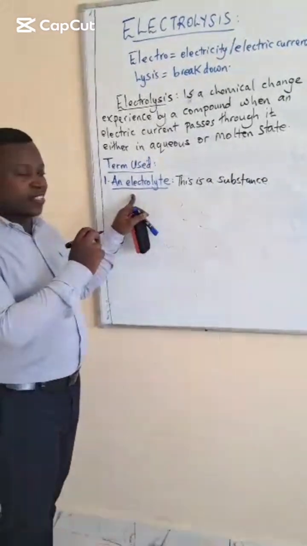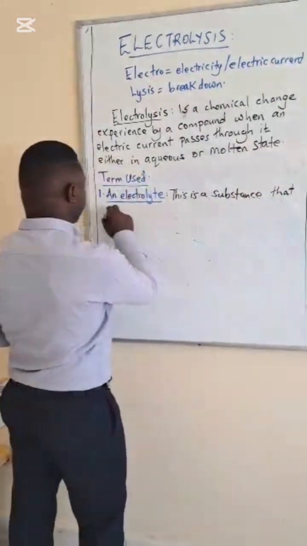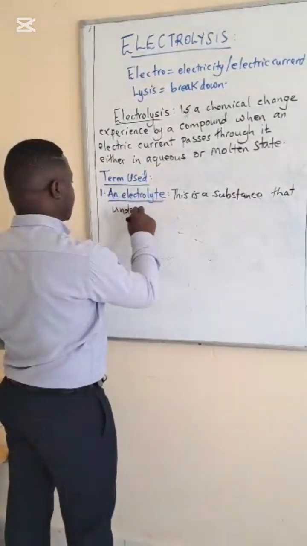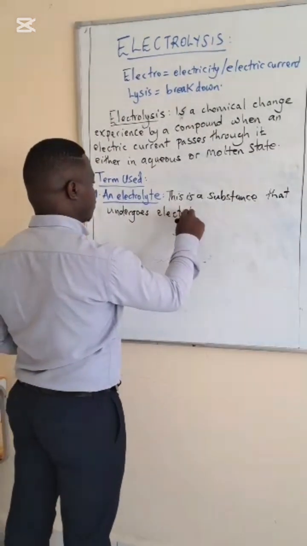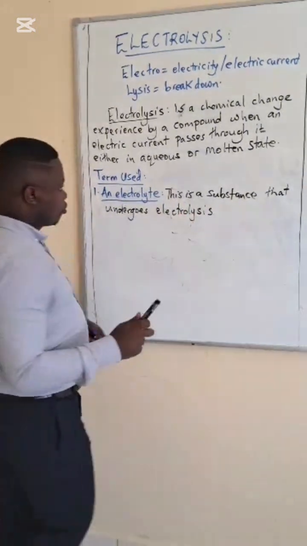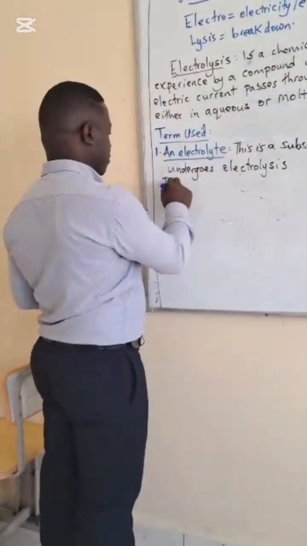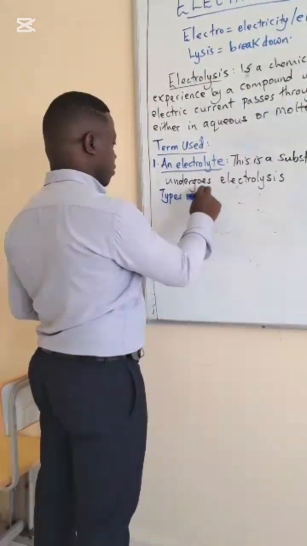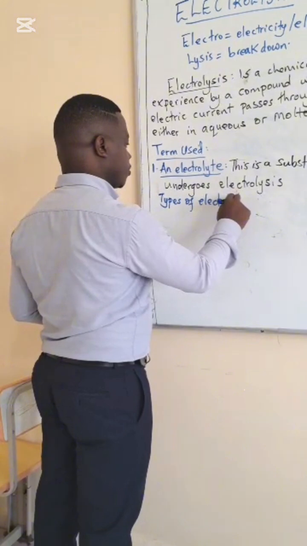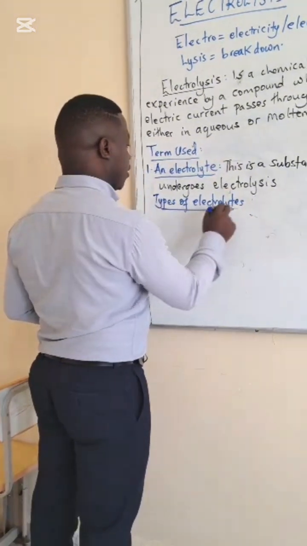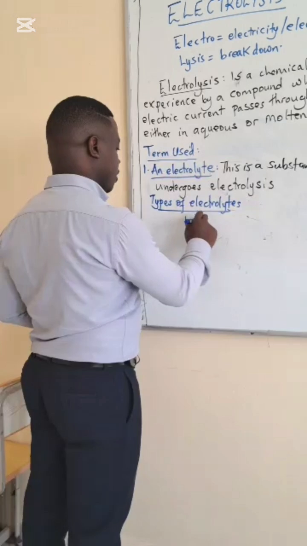An electrolyte is a substance that undergoes electrolysis. And it should be noted that there are two types of electrolytes. Types of electrolytes. We have what we call the weak electrolytes.